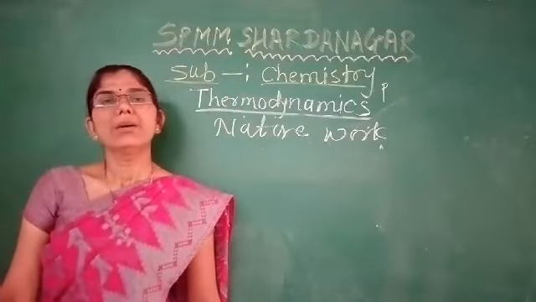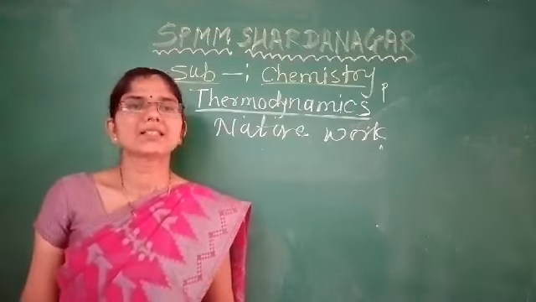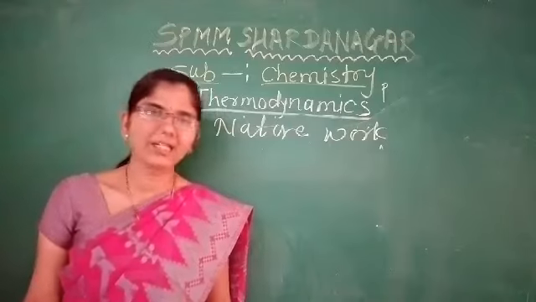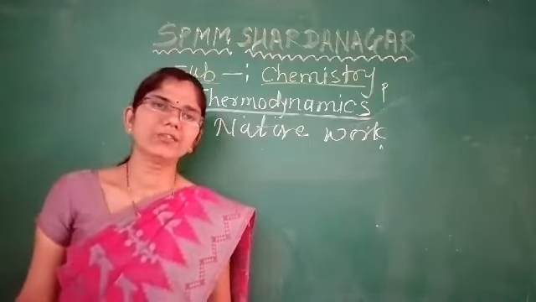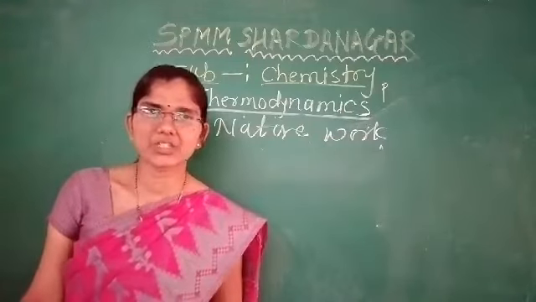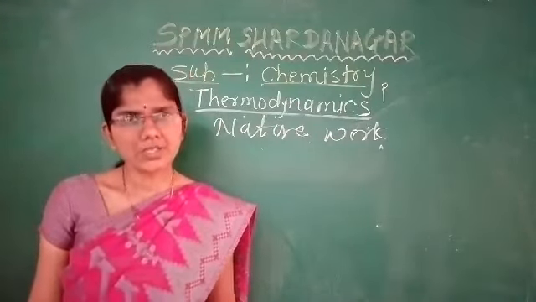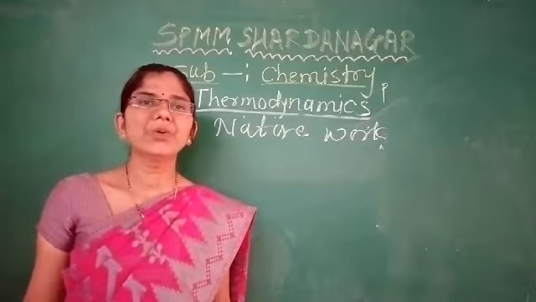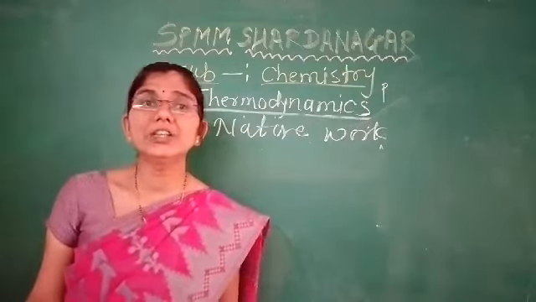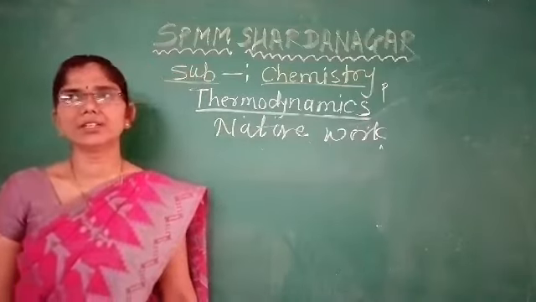So, dear students, in this topic we have to study only the non-mechanical work done.